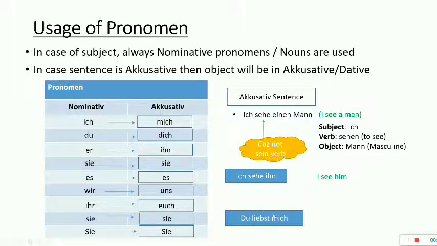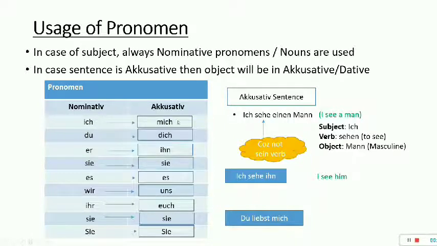Another example, du liebst mich. Lieben means to love. Du means tum, this is the subject over here. This is the verb, lieben, and mich is the object. So this means you love me. Why mich?